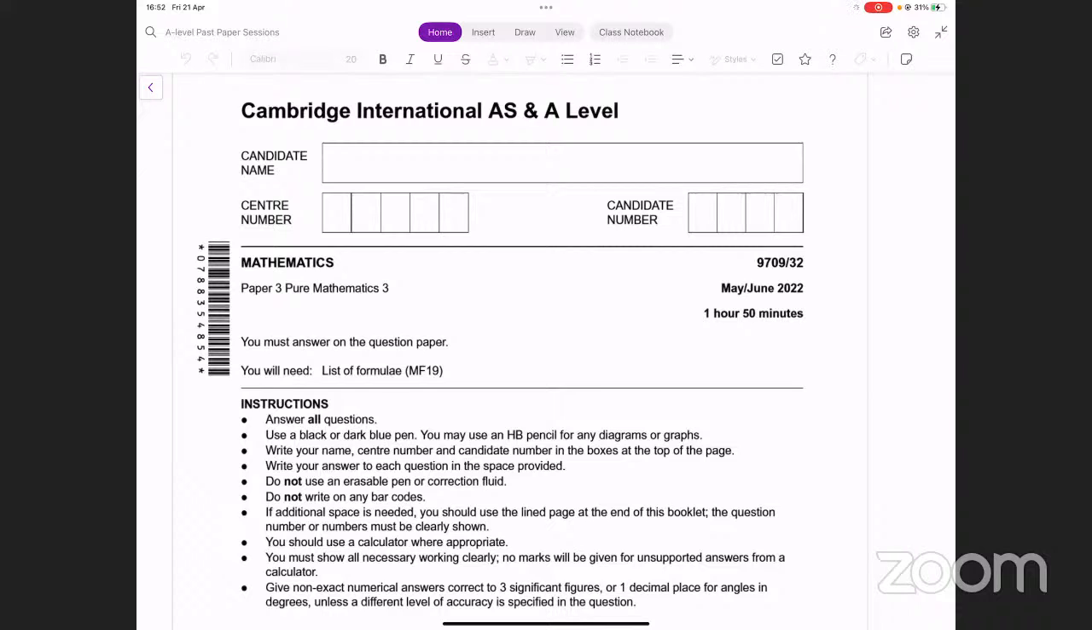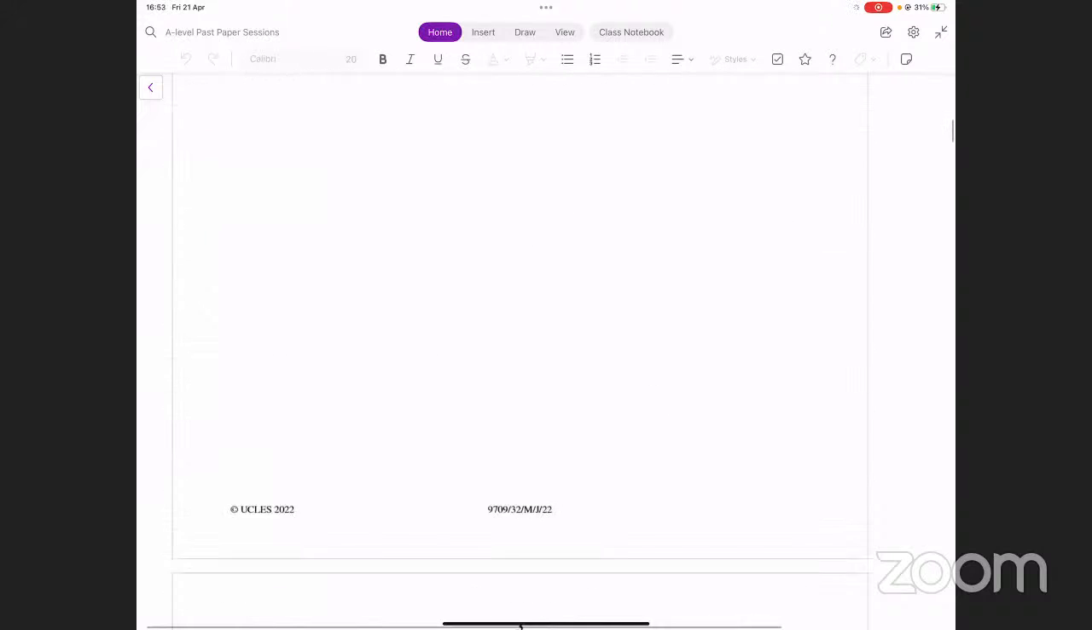Now today, let's do this paper, May June 2022. इसके हम कुछ selected questions कर रहे होंगे, which are relatively more complicated. Okay, let's start with this then.